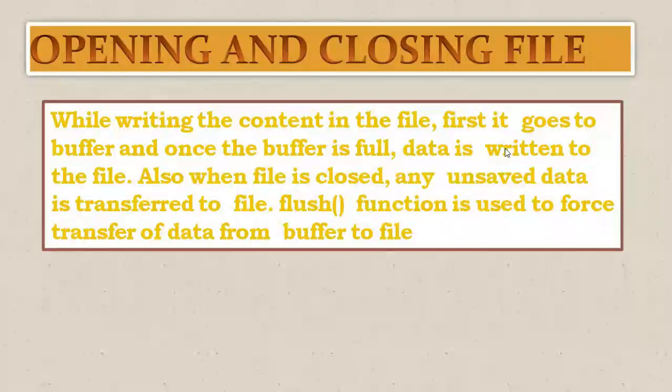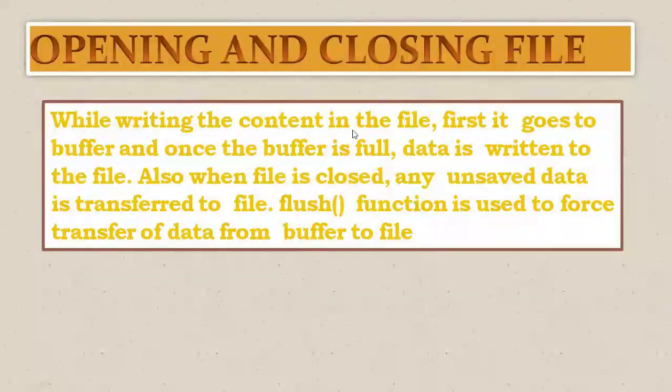Whenever we are opening a file, first it goes to the buffer. Once the buffer is full, data is written to the file. This is the working of a file. Just in these 3 or 4 lines, you need to understand how file handling is done.